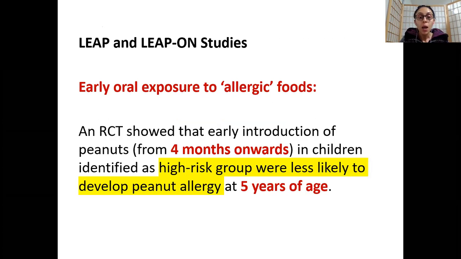But it's not that in the randomized control trial, the researchers said you have to start feeding your baby at 4 months. No, it is those mothers who had an independent choice of feeding their baby from 4 months of age. That is how they were randomized, if that makes sense. So you had these babies who were given peanuts from 4 months onwards and beyond. Now these babies at 5 years of age were less likely to develop peanut allergy.